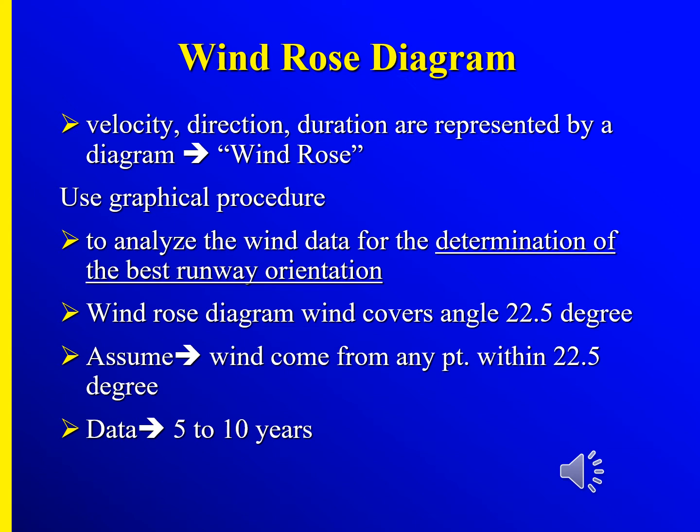So in this case, the windrose diagram covers angles of 22.5 degrees because the wind comes from any point within 22.5 degrees. The data needs to be collected over 5 to 10 years for reliability. So this is how to draw the windrose diagram. Windrose diagrams are important because the wind velocity, direction, and duration are represented in this diagram, from which to determine the appropriate runway orientation.